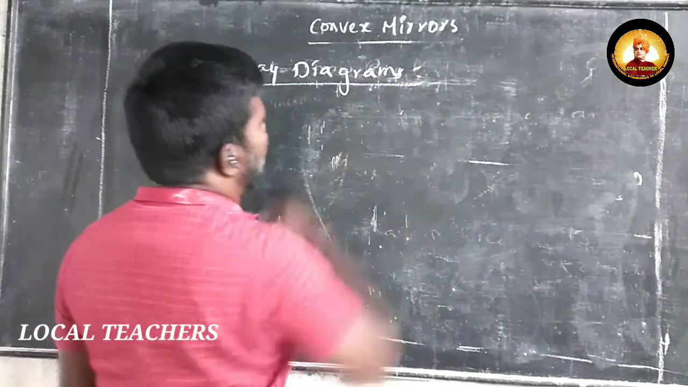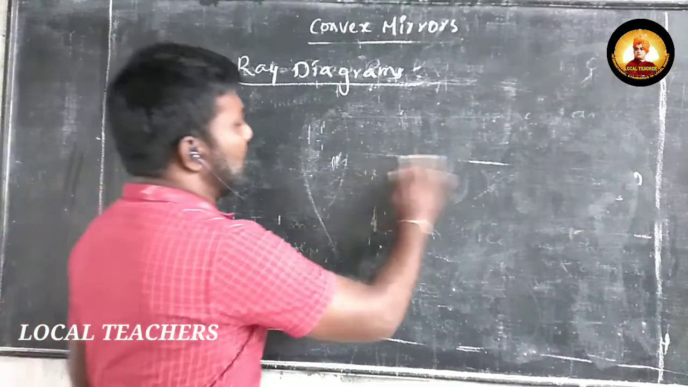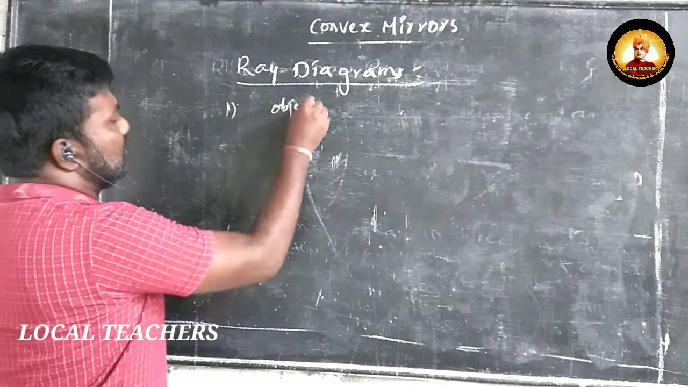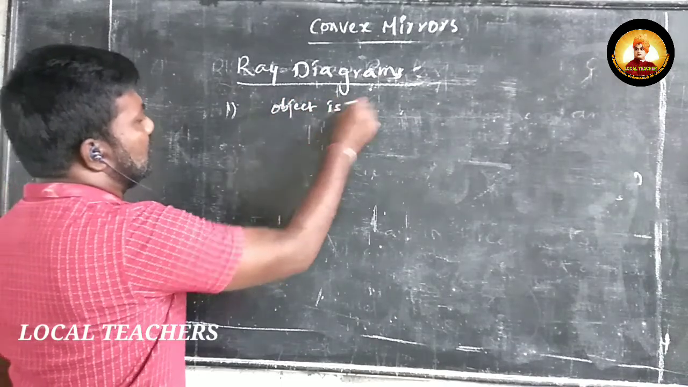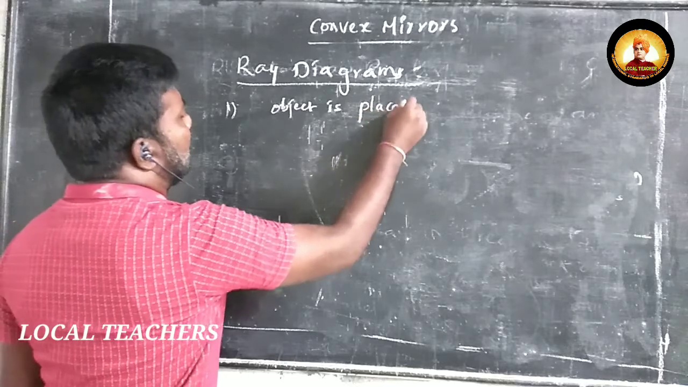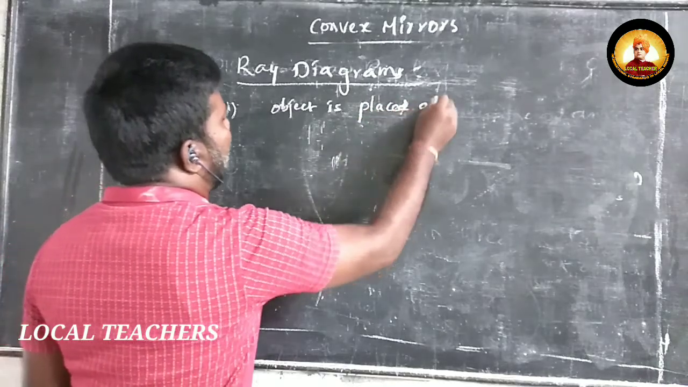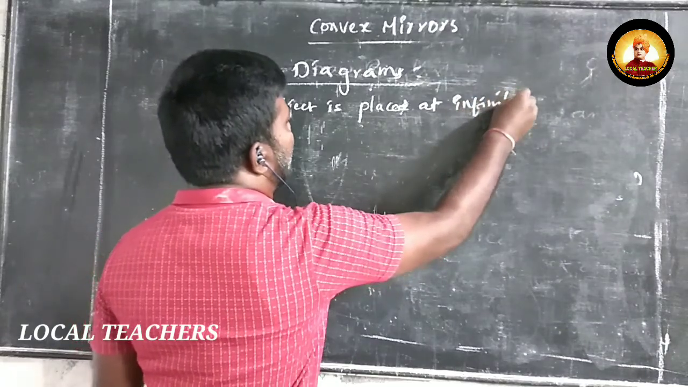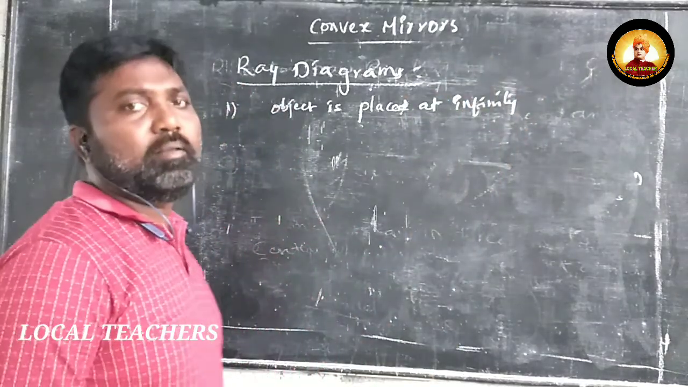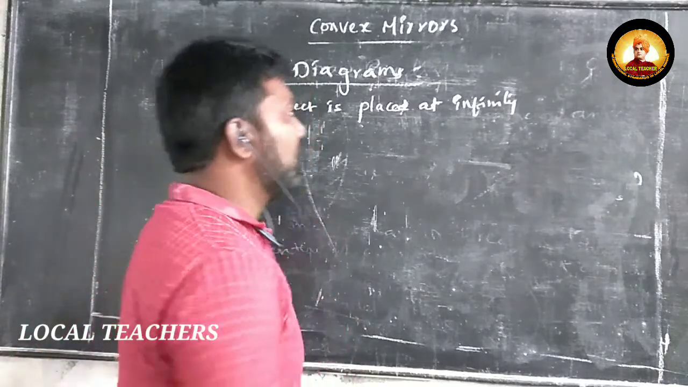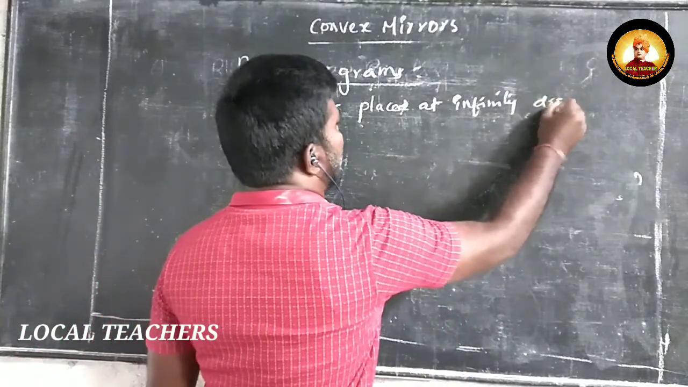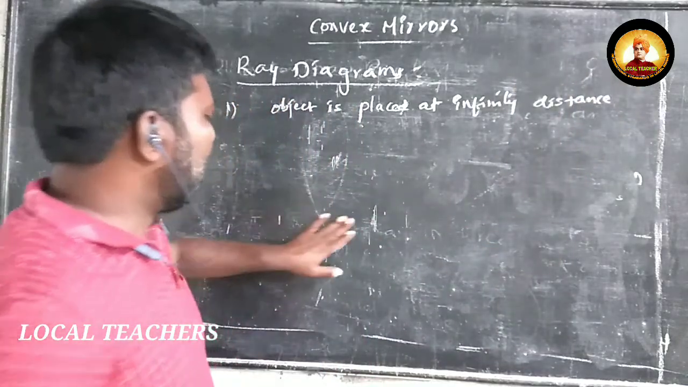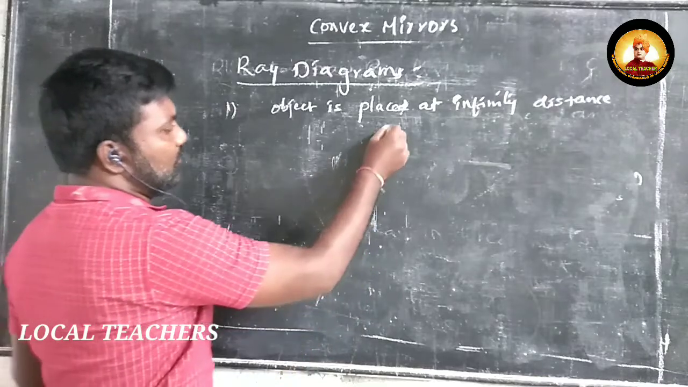Okay, so in this ray diagram, first I am considering number 1, the object is placed at infinity. So I am considering the object placed at infinity distance, and I am drawing the ray diagram for that.